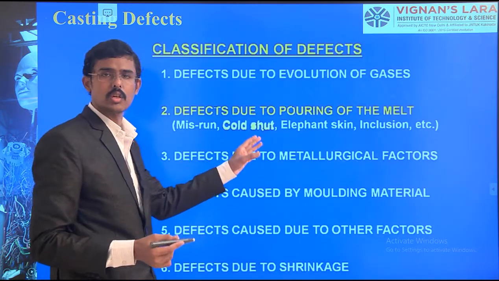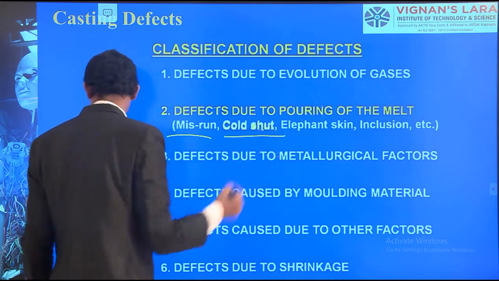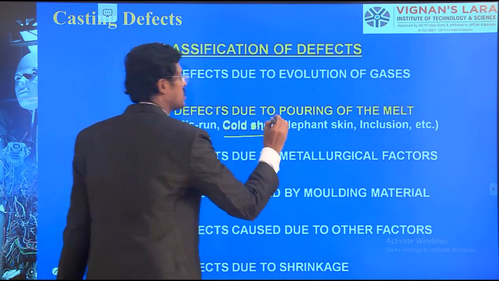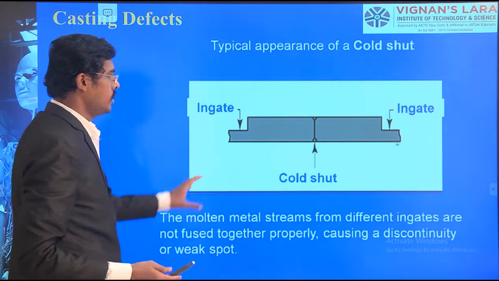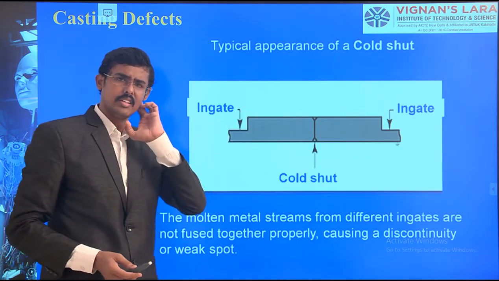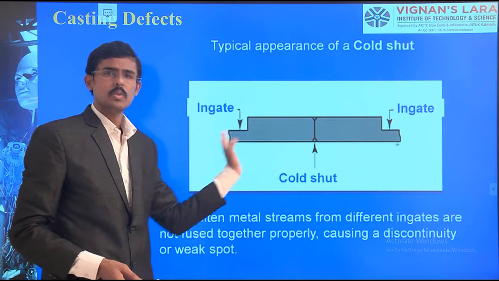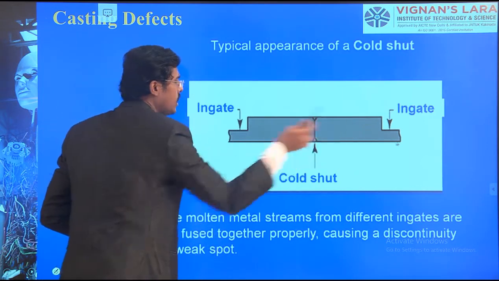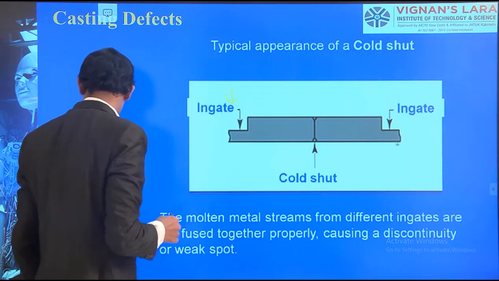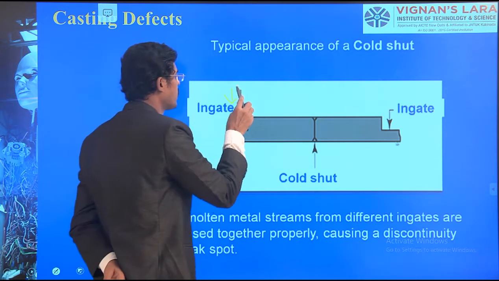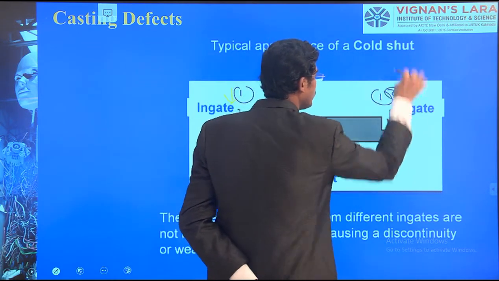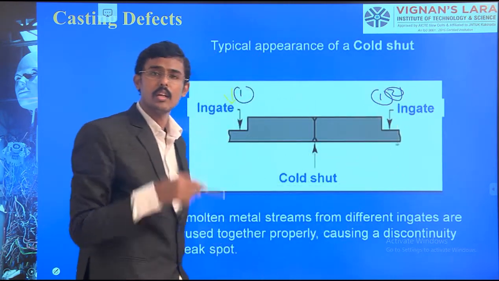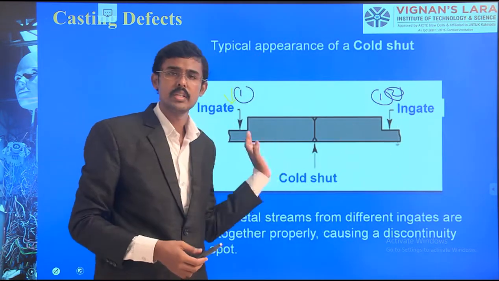Now the next one is a cold shut. We have seen the discussions of pouring of metal and evolution of gases. See, I have taken a lengthy material. Here I have given one gate for the inside flow. Here I have given a second one for the inside flow. Molten material flows inside. What happens in between these two?